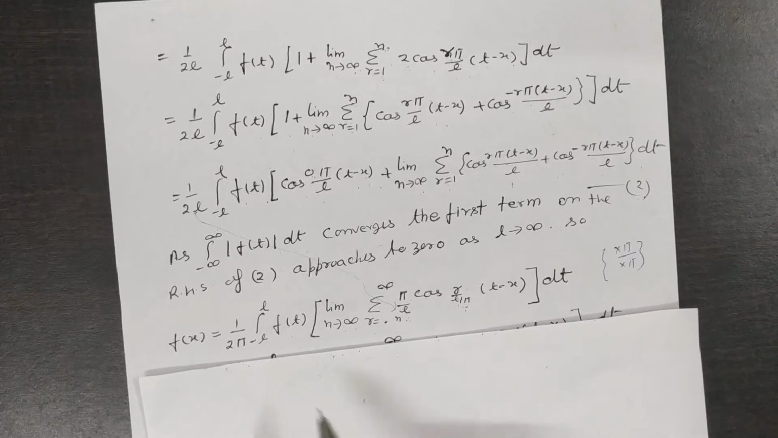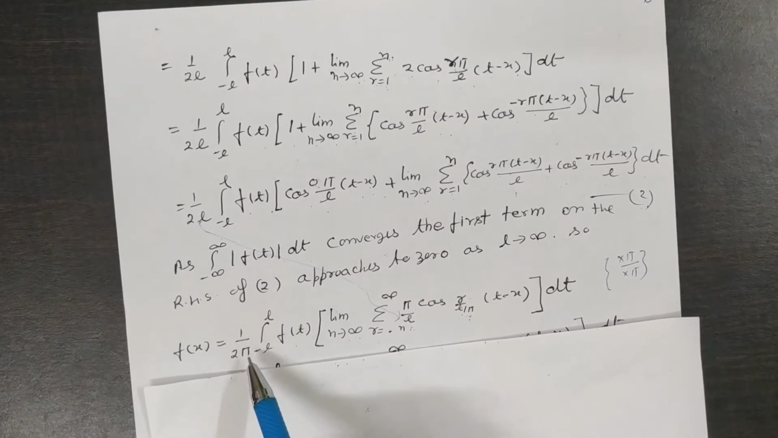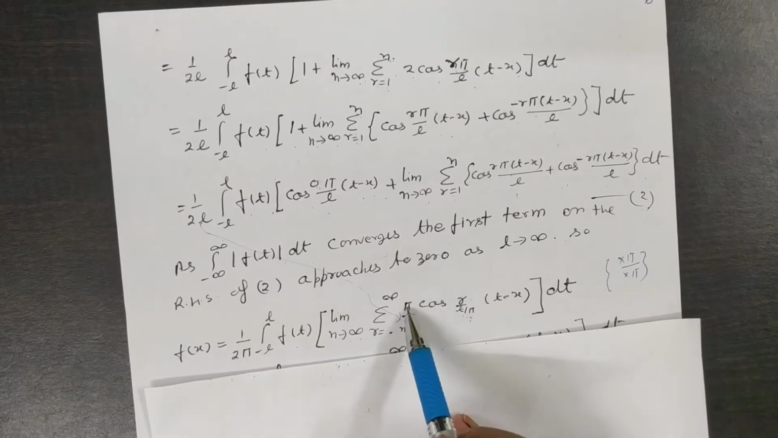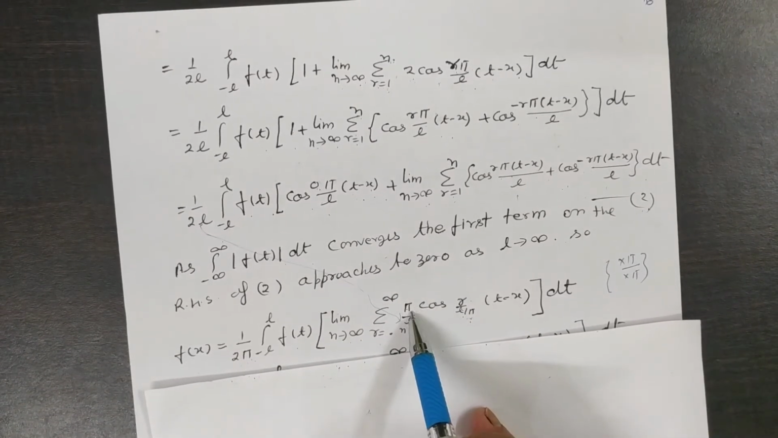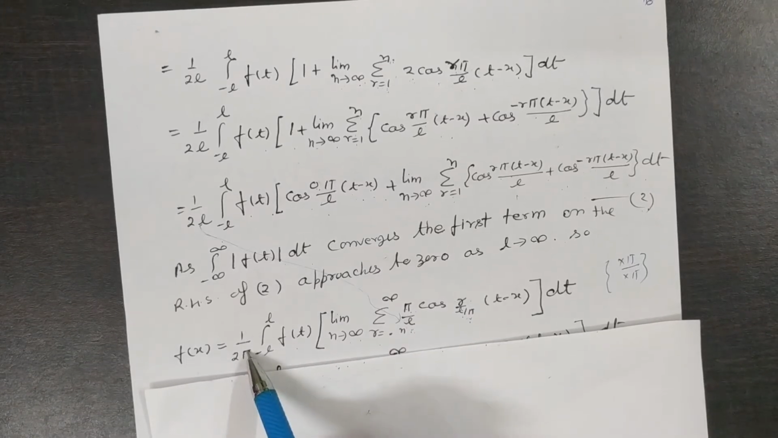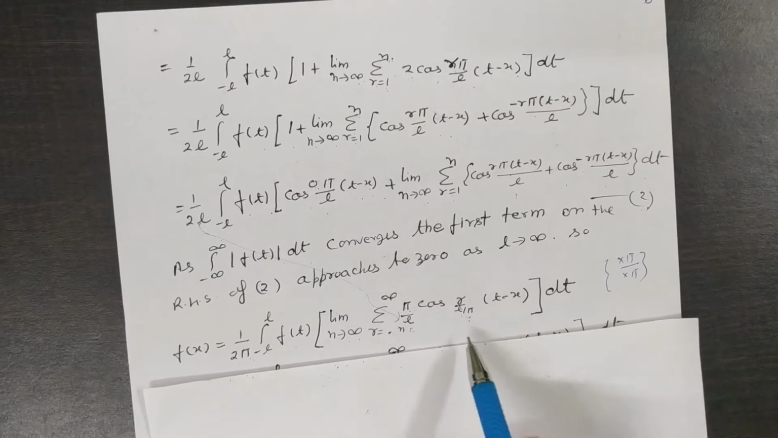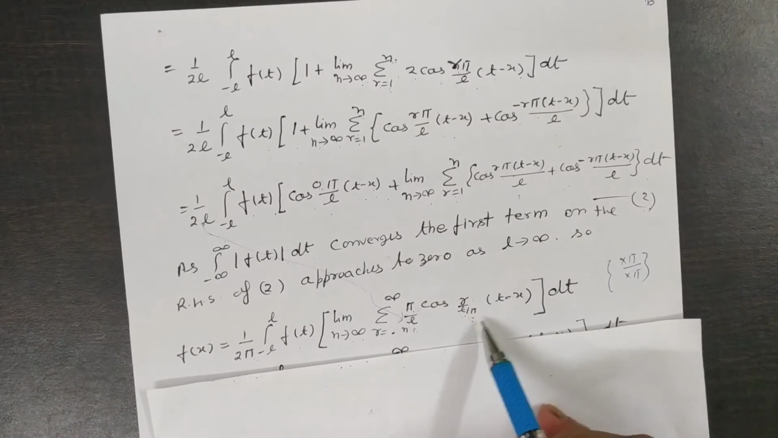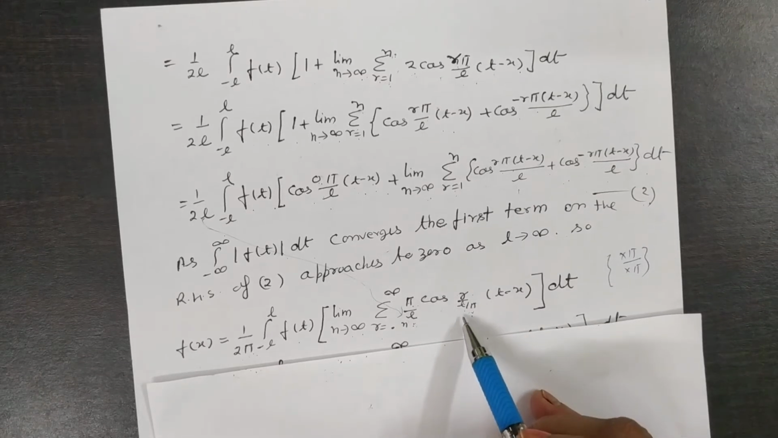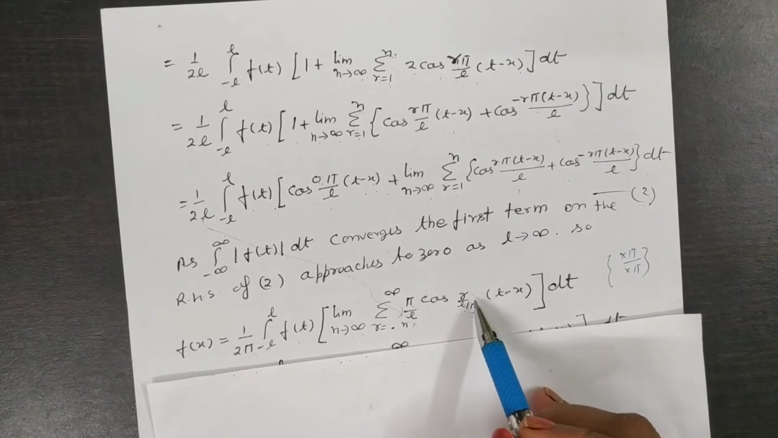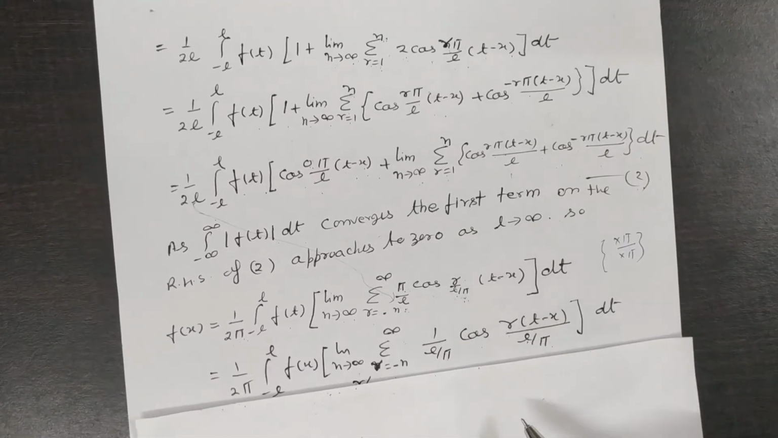So in place of L you substitute here, and dividing and multiplying on both sides by π, so here is 1 by 2π, here is π. Yes, clear? Here is π, but here is L, so L is here. Yes, clear? And here is the same as cos, rπ by L, actually here is rπ by L.